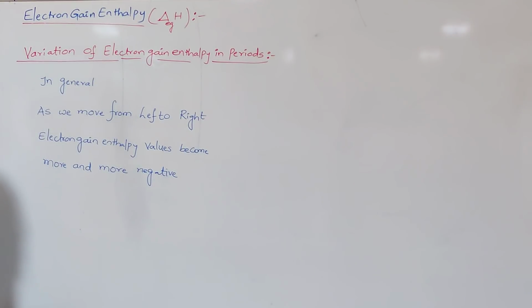This is a generalized statement. Sometimes it may not be applicable in all cases, but most of the time as we move from left to right, electron gain enthalpy values become more and more negative.